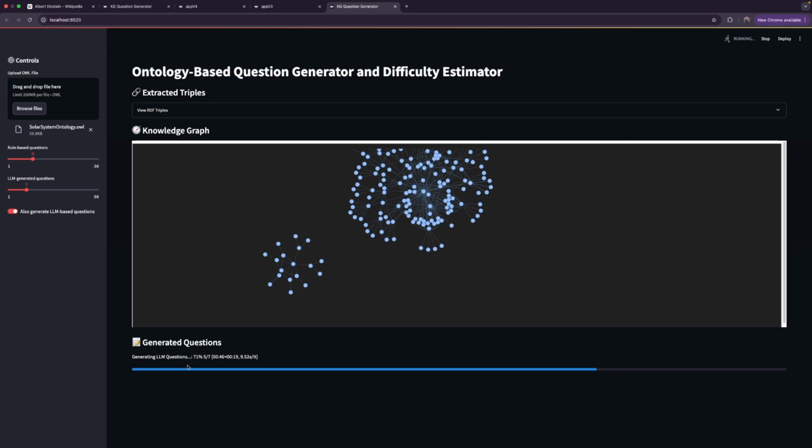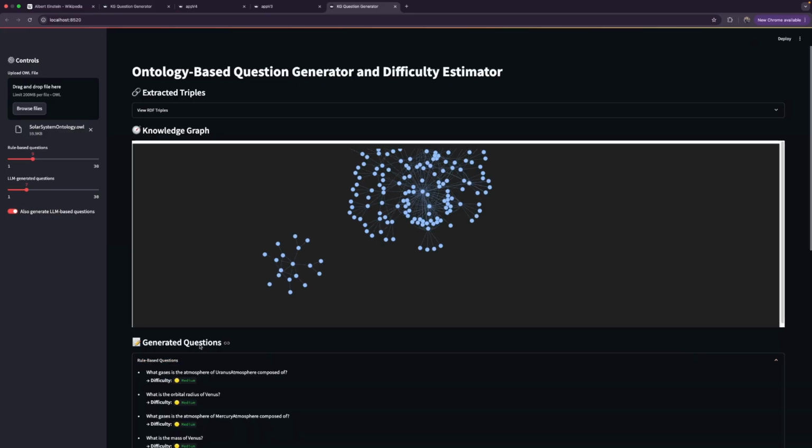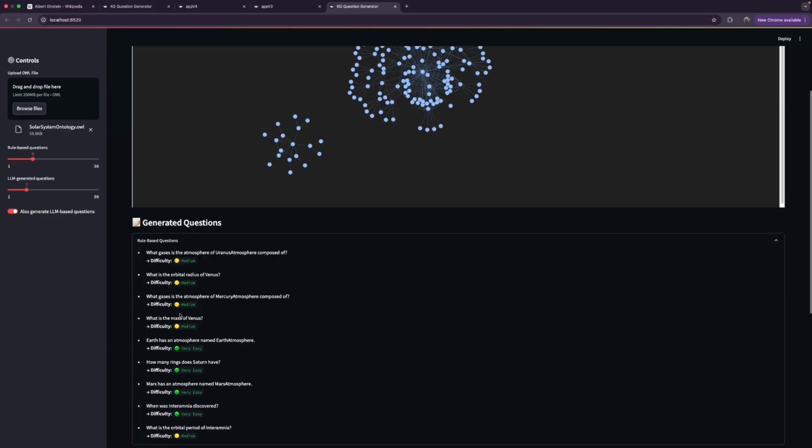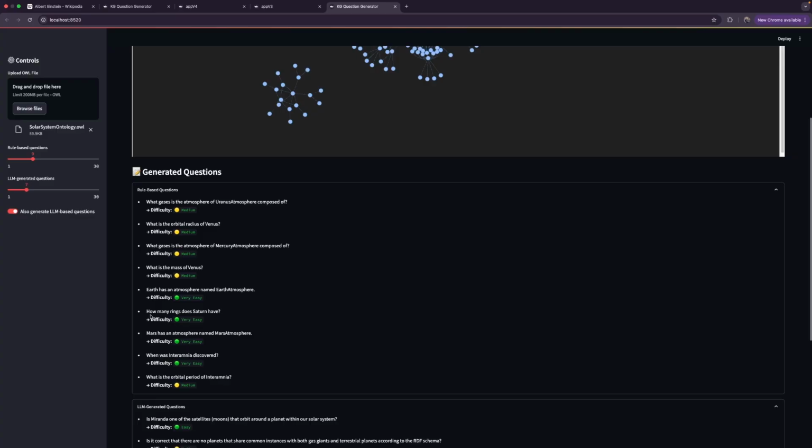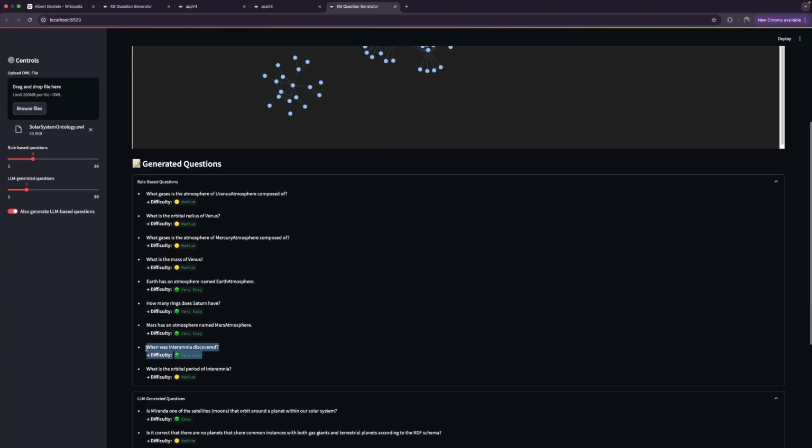And then this is the LLM question generator. It just passes the triples to the LLM and generates the question. It takes a little bit of time for the parsing. And once we have the questions ready, we can see them. So these are all the rule-based questions, and it says how many rings does Saturn have. It is classified as very easy. When was Intermania discovered? It was classified as very easy.